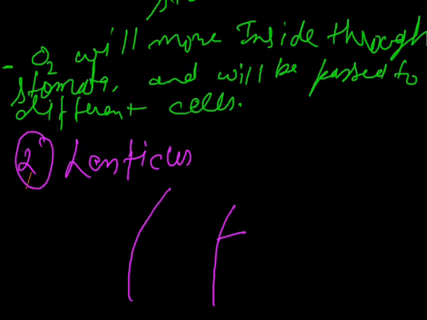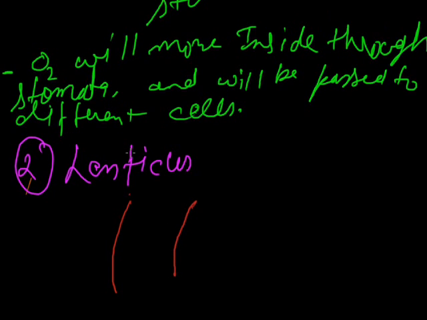This is the structure of the stem. The stem has small openings for the exchange of gases. These openings are termed as the lenticels. These are also a site of exchange of gases inside the plant.